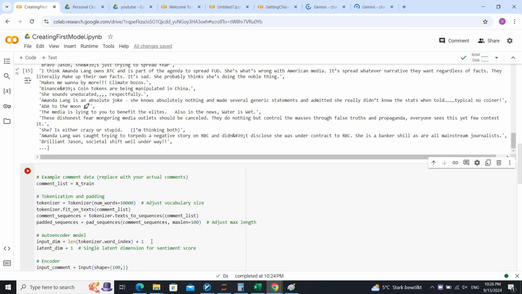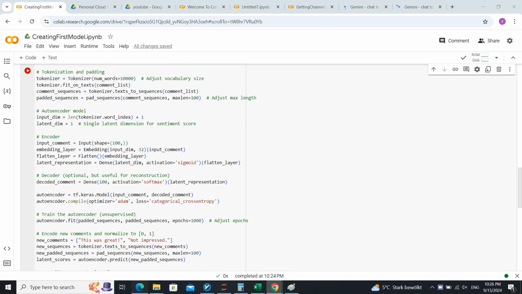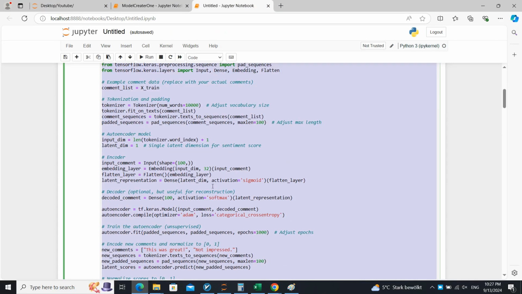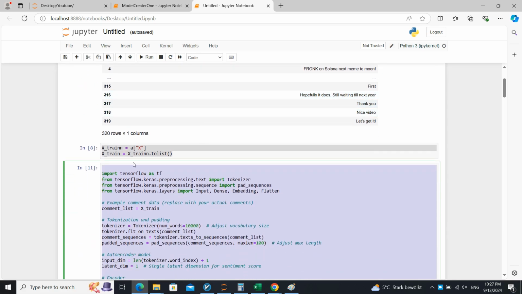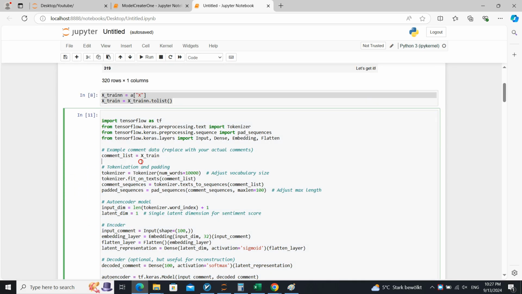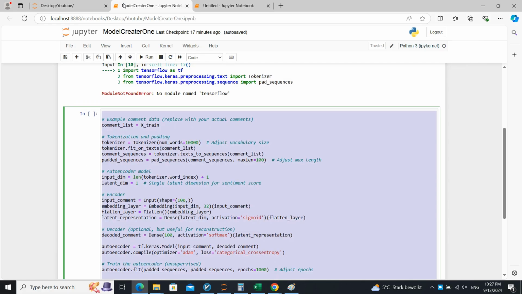Okay, let's try our best until it opens. What is the problem? Let's go and see the actual code. This is the actual one. Okay, xtrain to list, we do this. Tokenizer is equal, adjust vocabulary size. Why is it not adjusted? What is the problem? Let's go and see for ourselves.